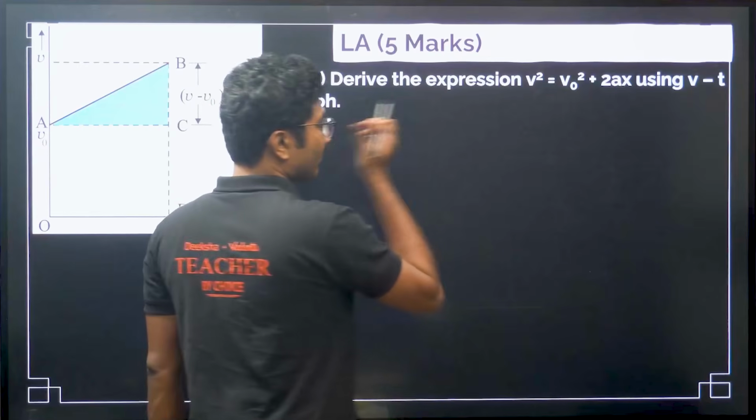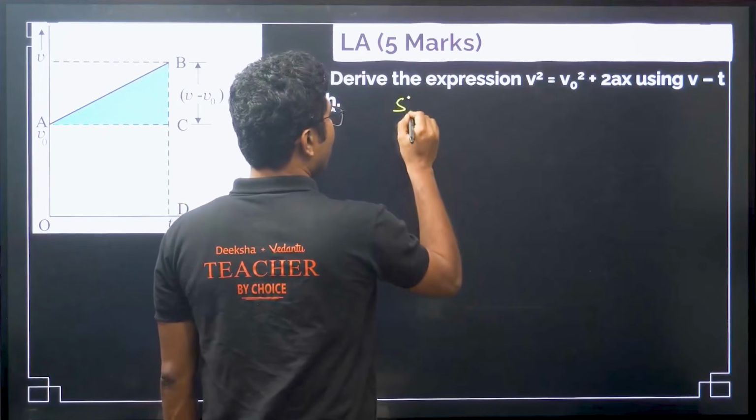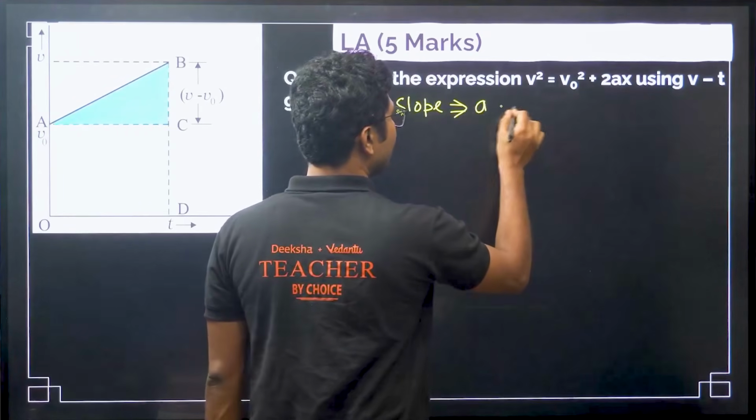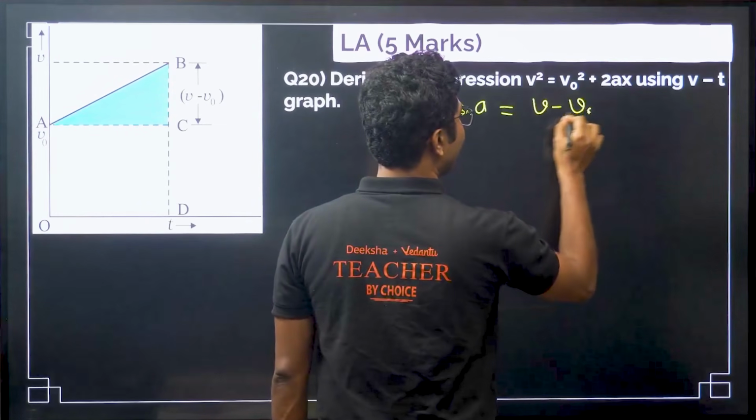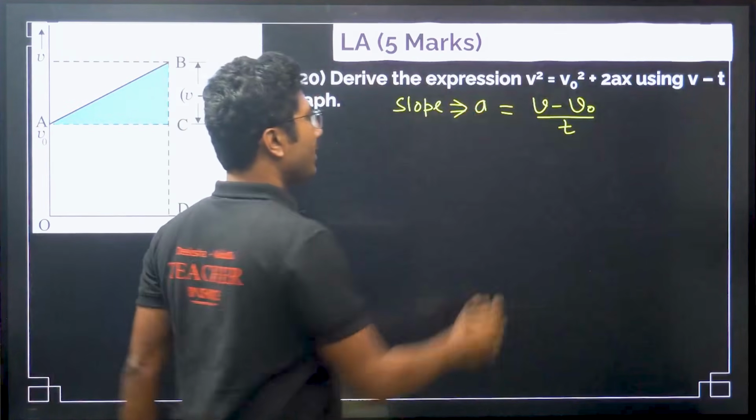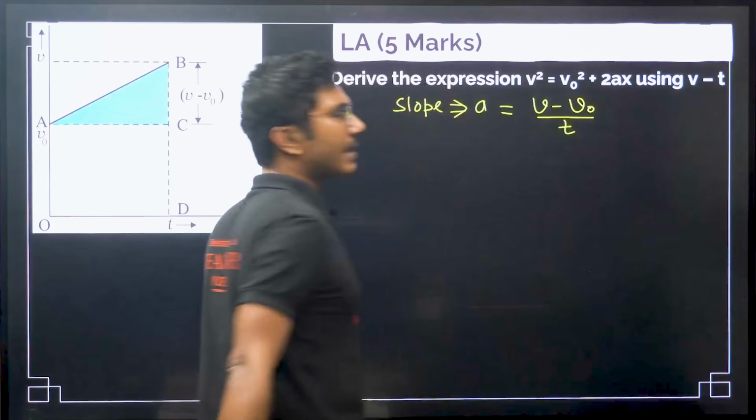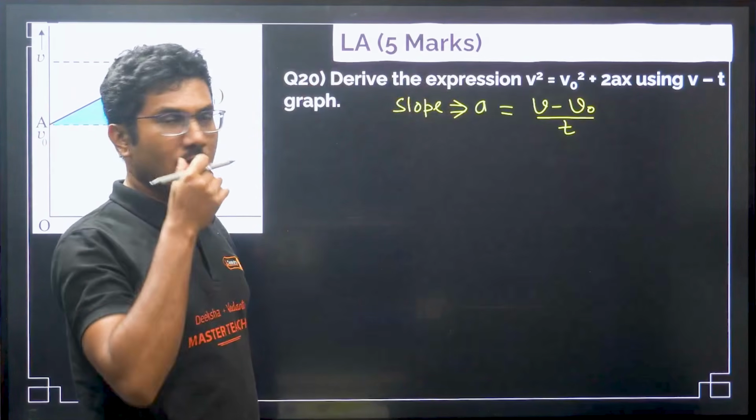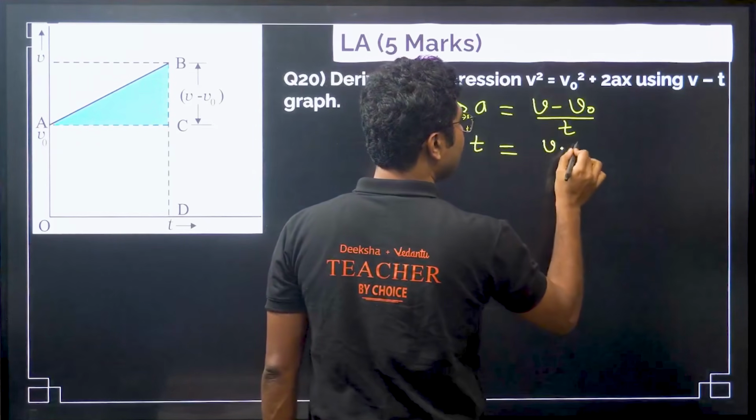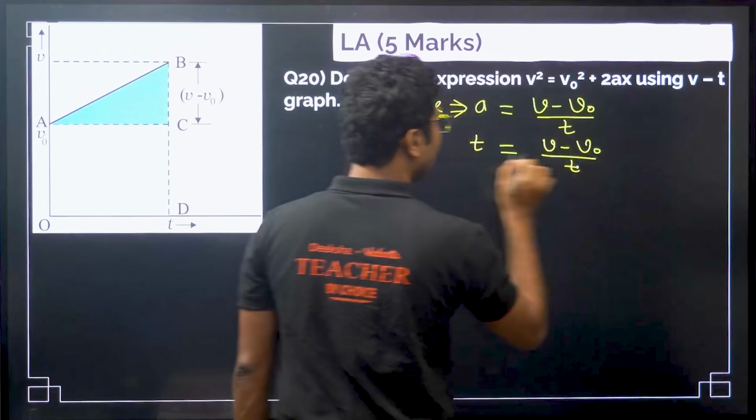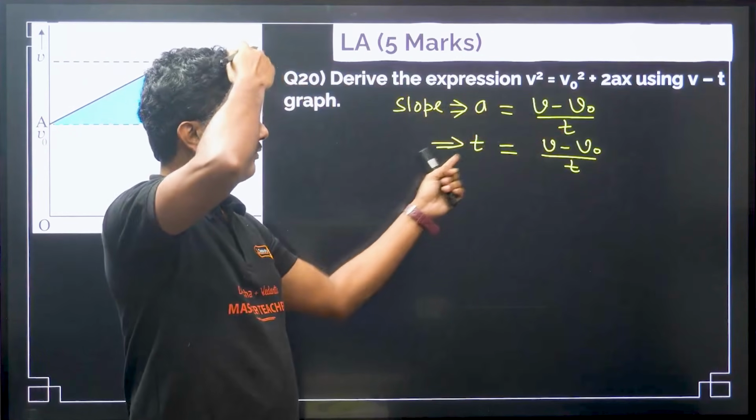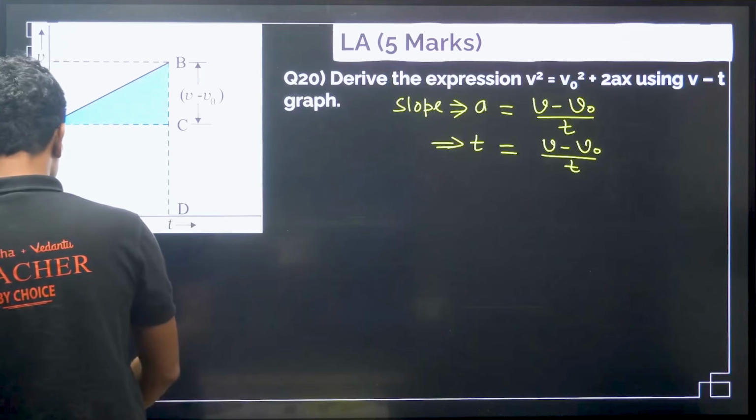So let's see. Again slope gives us acceleration equals to v minus v naught by t. Now don't stop over here, because if you see the equation here, time is not involved. So from here we will calculate time, t equals to v minus v naught by a. Okay, this is from the definition of slope we can write this, and from there we can calculate the time.